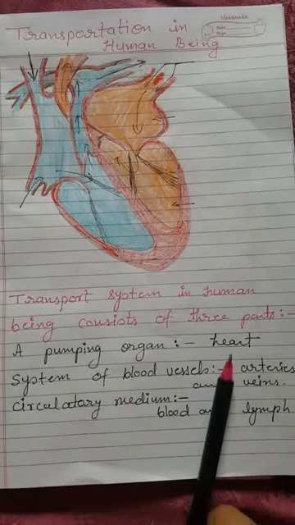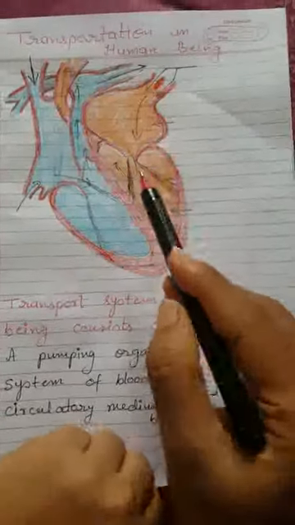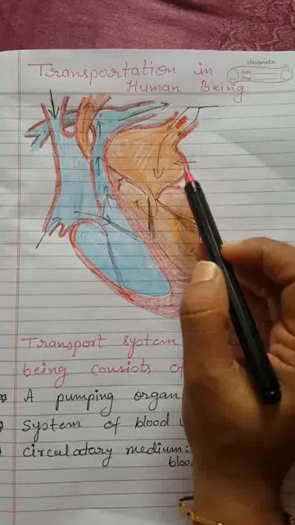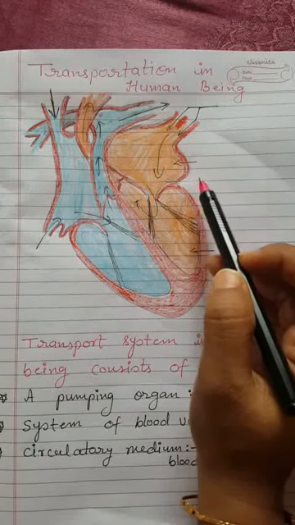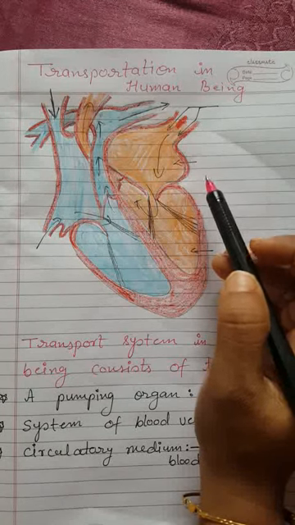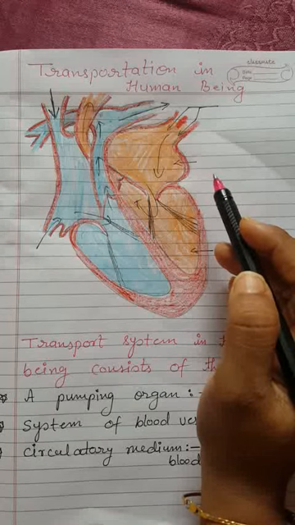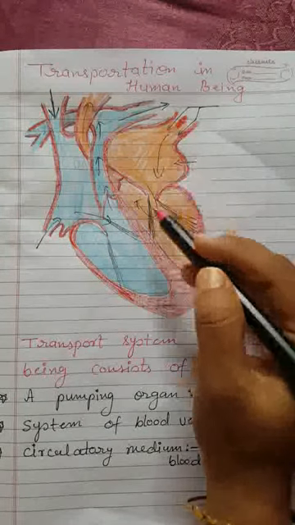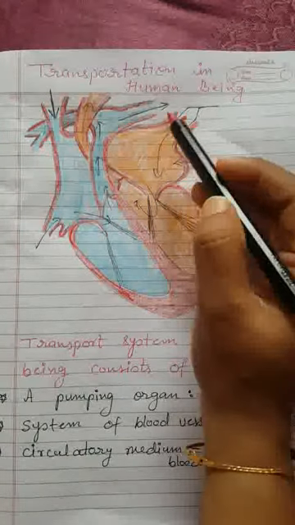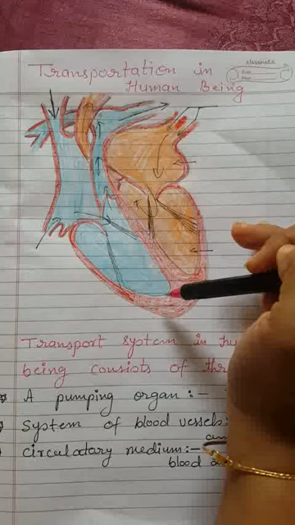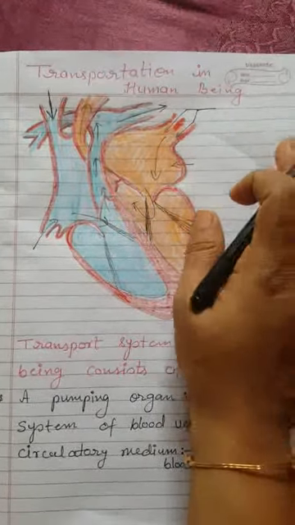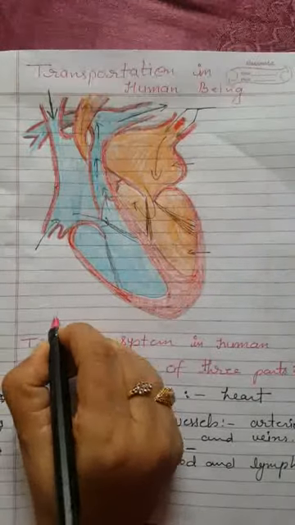First is the pumping organ, that is the heart. I have drawn a diagram of the heart, though it took lots of time, but dear students, you have to practice this diagram, because out of the four processes given in this chapter, generally one diagram comes, either the respiratory system or the digestive system or the heart. So you need to practice all these diagrams. What I did, I first drew the diagram with pencil, and then I colored it with wax crayon to make it attractive. Now I'm going to explain this human heart.